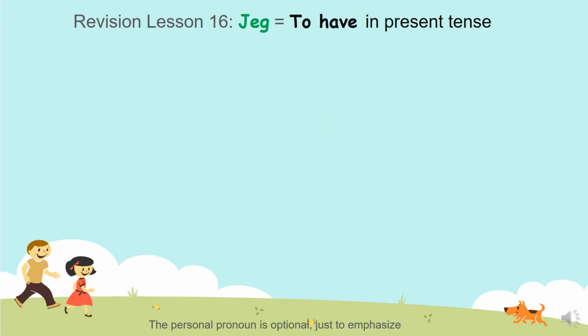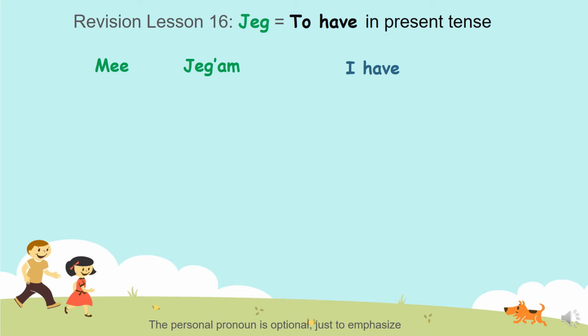So now let's revise a little bit of lesson number 16. We want to conjugate the verb to have in the present tense. How do you say I have? Jegam. If I want to emphasize the doer of the action, you will say me jegam. Me, basically myself, I. So jegam, me, I have something.